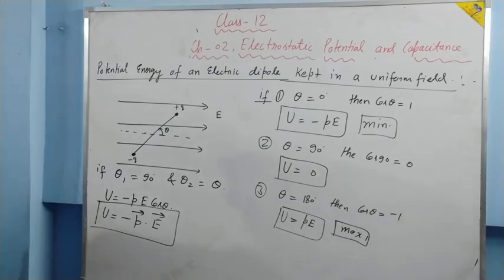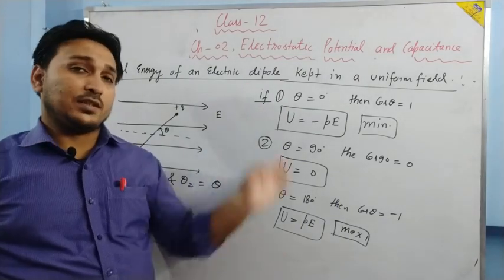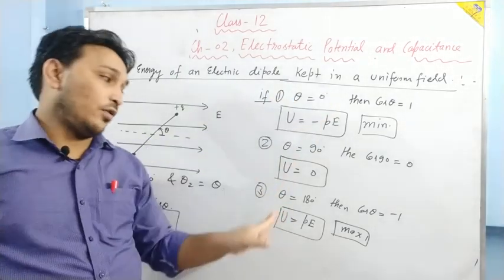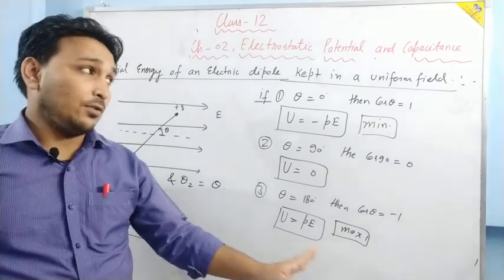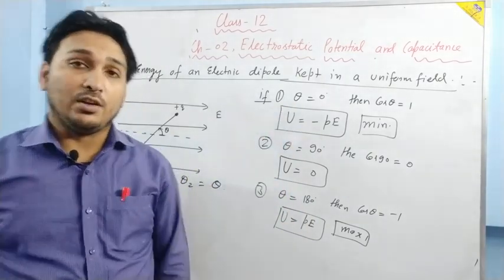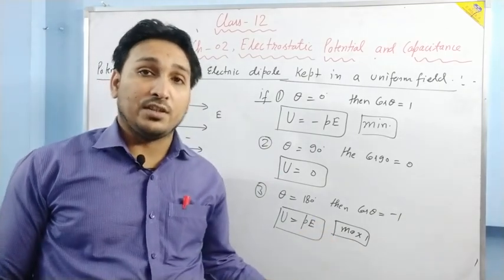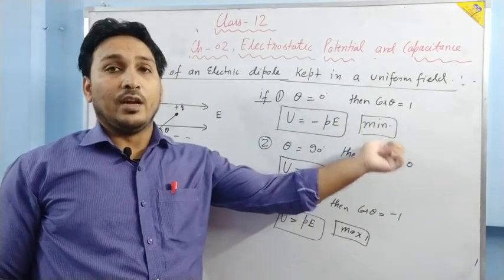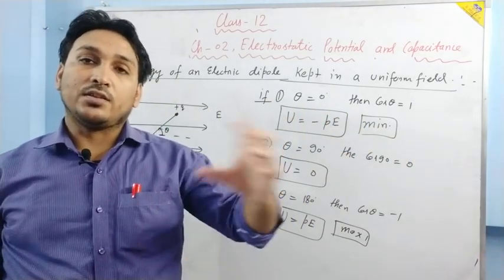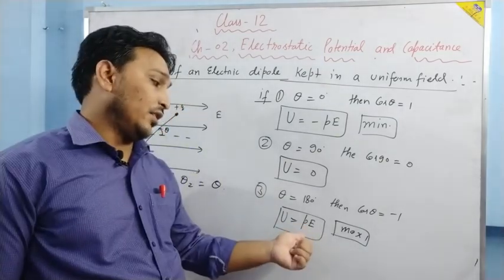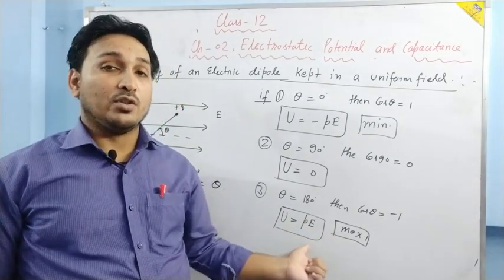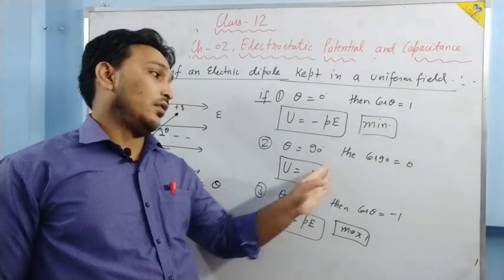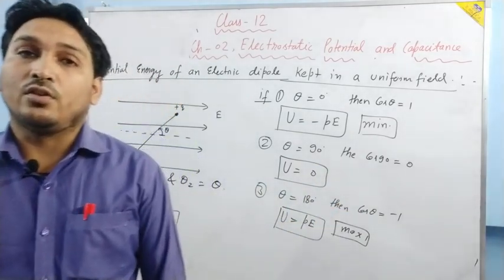If you remember, while teaching torque I also told these cases, but for torque, not potential energy. For 0 degrees torque was 0, and for 180 degrees torque was also 0. So we said that 0 degrees is stable equilibrium and 180 degrees is unstable equilibrium. You see from here also, at 0 degrees the potential energy is minimum, and if a system has minimum potential energy, the system is in stable equilibrium. Whereas here the potential energy is maximum, and because of maximum potential energy the system is in unstable equilibrium. At 90 degrees there is no equilibrium, so there is no use of talking about it.